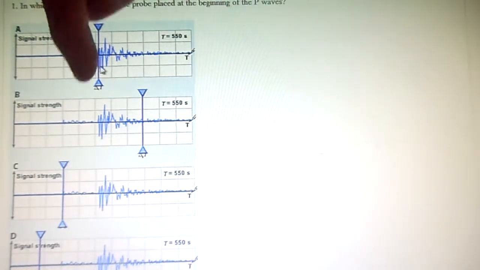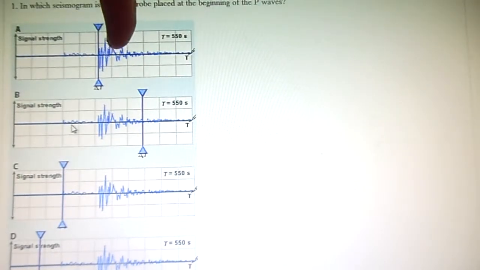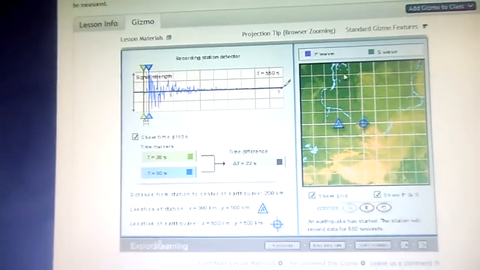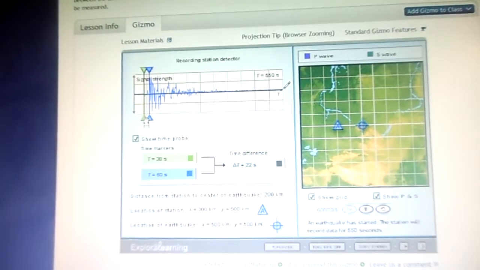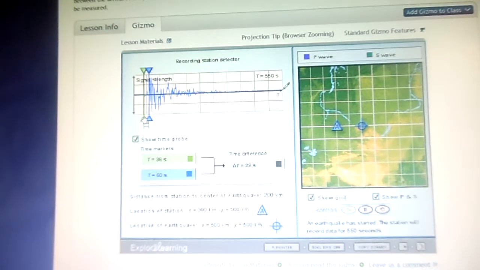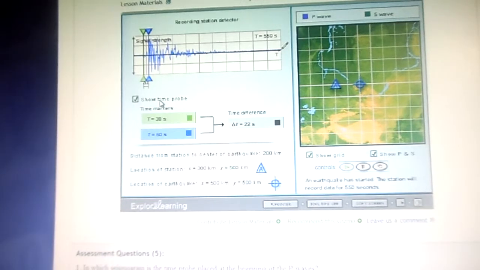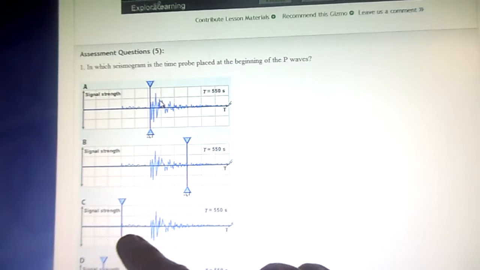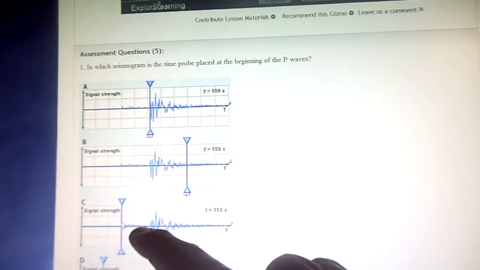So the P wave's beginning is this one. These are the secondary waves. See, the P wave is the little guy. Oh, yeah, okay. So these are the P waves. The small ones are P waves, and the longer ones are the S waves, the secondary. They want the beginning of the P waves. So if I'm a scientist, I'm looking for the little one.